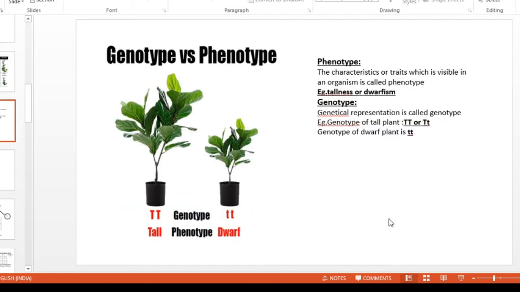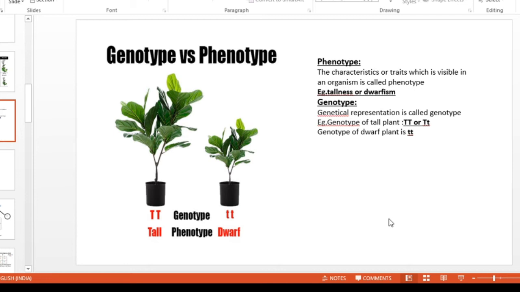Now let us see what is a genotype and what is a phenotype. In this picture you can see a tall plant and a dwarf plant. What do you mean by phenotype? The characteristics or traits which are visible in an organism, which are visible to our naked eye, are called phenotype.